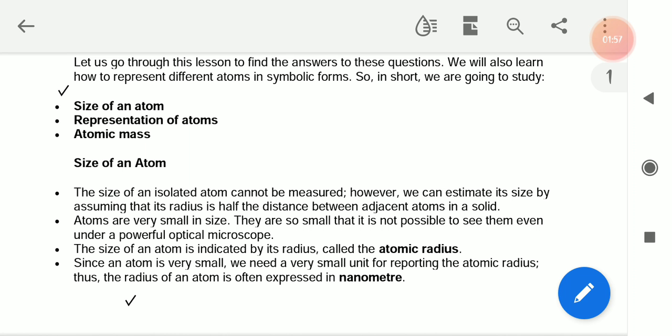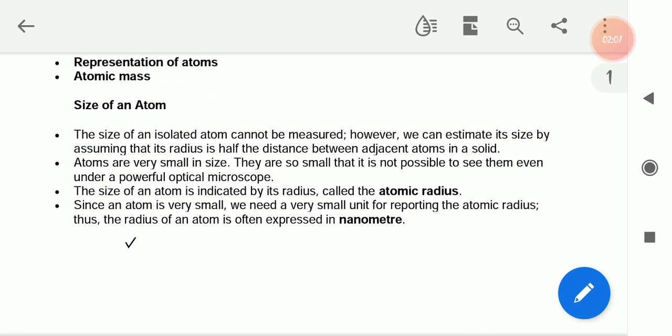The size of an atom is indicated by its radius. It's known as atomic radius. Since an atom is very small, we need a very small unit for reporting the atomic radius. Thus, the radius of an atom is often expressed in nanometer.